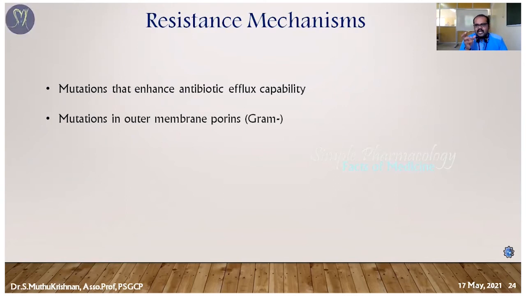So the antibiotic is not at all going to target the DNA gyrase enzyme, because for action the drug must enter the cell, then it acts on DNA gyrase. Here, after mutation, the antibiotic is effluxed by the bacteria, so it can't produce its action.